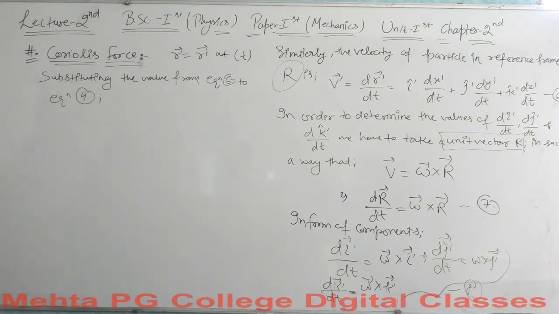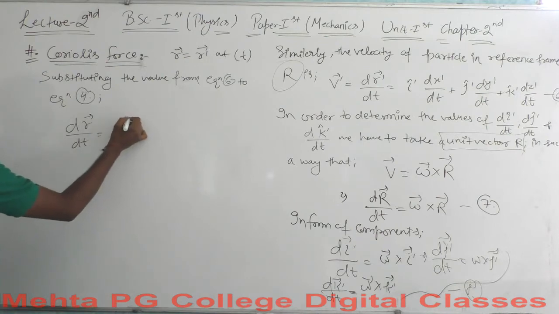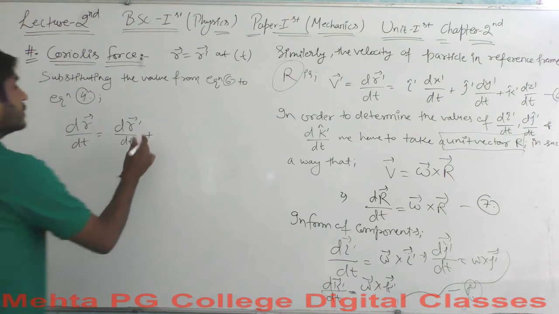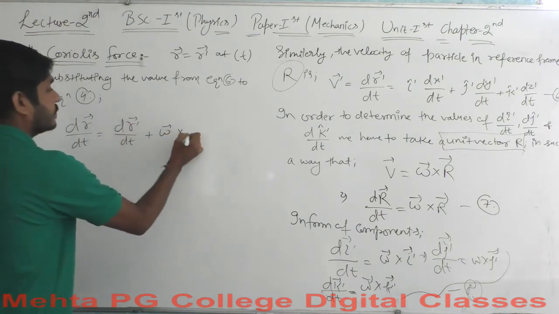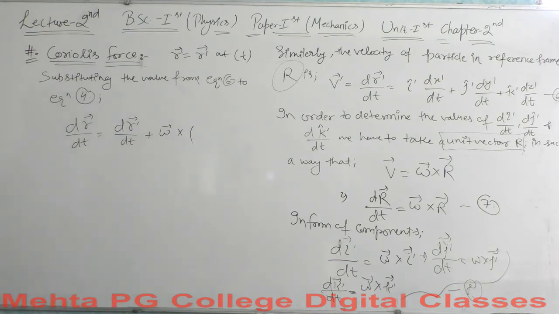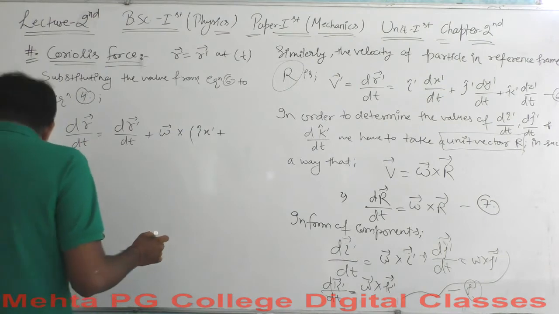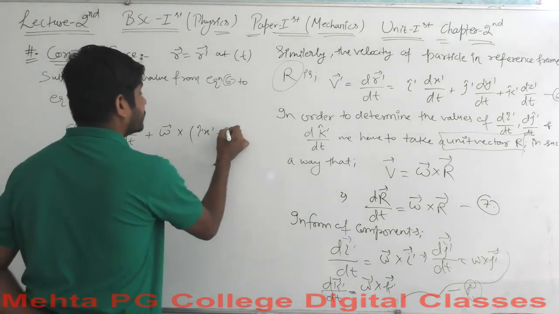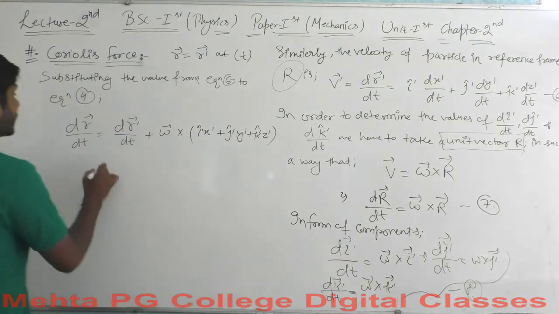Well, what happens here is the dr vector over dt will be equal to dr dash vector over dt plus omega vector cross, sorry again, i dash cap x dash plus j dash cap y dash plus k dash cap z dash. Okay, so these are the values here.